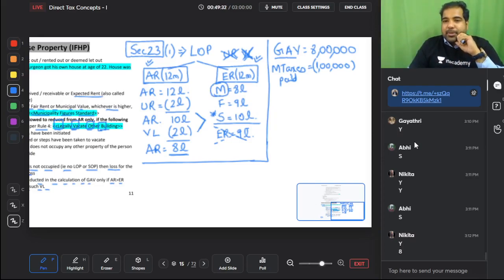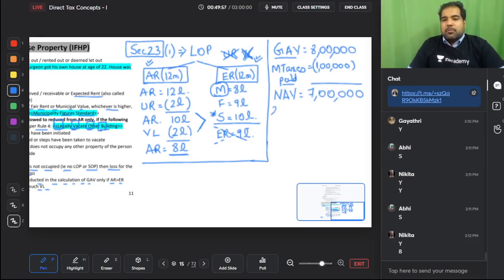So if they write 10%, 12%, it's not of GAV, it's of municipal value. Municipal tax is a percentage of municipal value. If they give you directly the amount, you can minus the amount. Guys, this amount is only if it's paid. What if your tenant pays it, then you don't get a deduction. But what if your tenant pays it and you paid it to the tenant, then you indirectly paid, you'll get a deduction. And this is your NAV, net annual value, 7 lakhs.